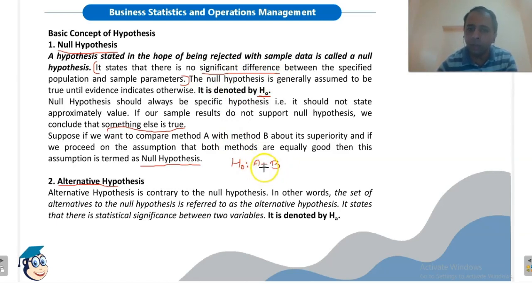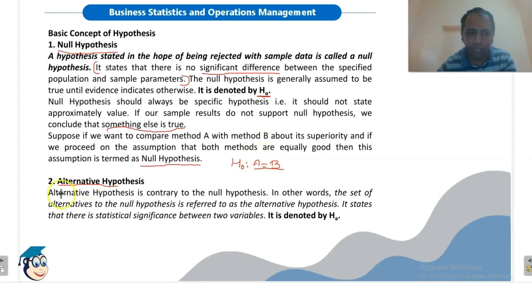If the test is in favor of the null hypothesis, we will accept it. If the test is not in favor, meaning there is a significant difference that we find from the testing of hypothesis, then we will conclude that they are not equal in terms of their superiority. What is true, we are not sure, but what we have assumed is not true.